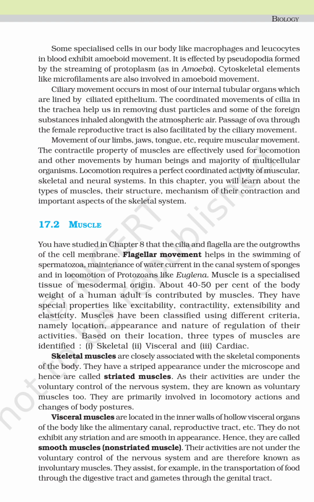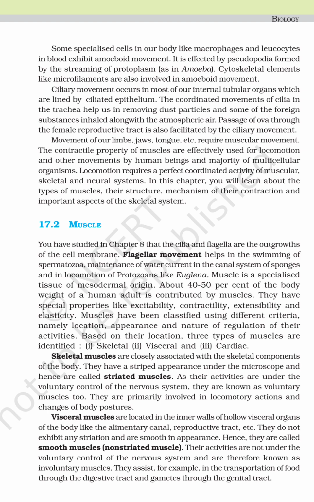Muscles have been classified using different criteria, namely location, appearance, and nature of regulation of their activities. Based on their location, three types of muscles are identified: skeletal muscles, visceral muscles, and cardiac muscles. First, we will see skeletal muscles.